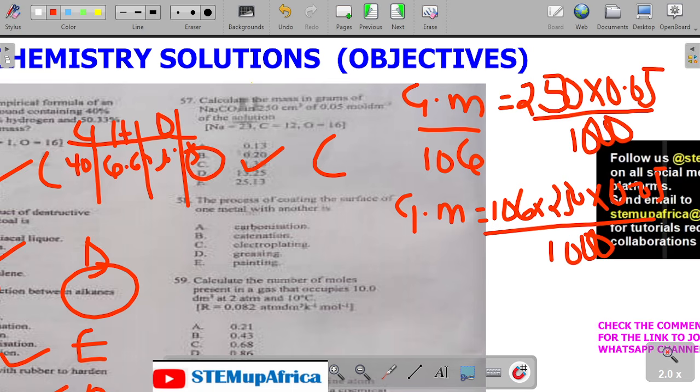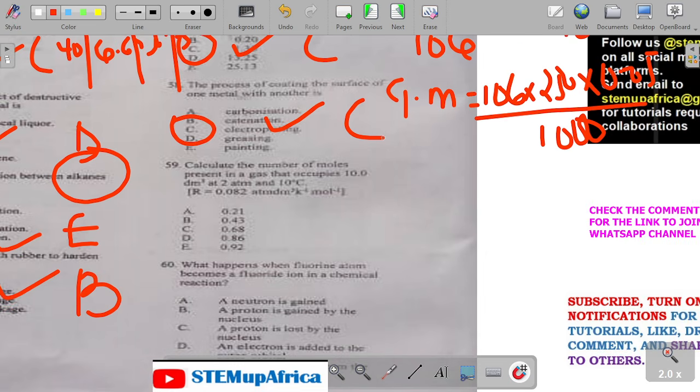58. Say the process of coating the surface of one metal with another. That is what we call electroplating of metals. 58 is C. 59. Calculate the moles present in the gas that occupies 10 dm cube at 2 atm. We know this is the ideal gas law, PV equals nRT.